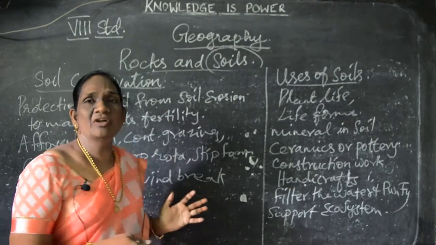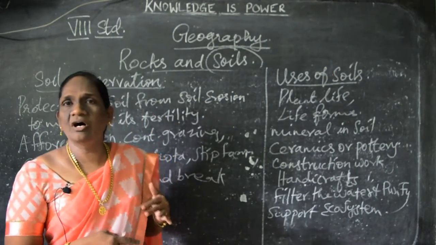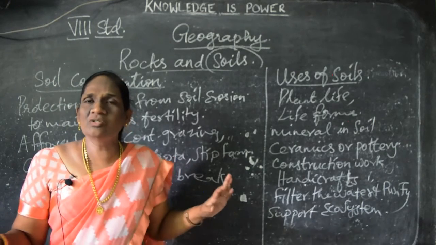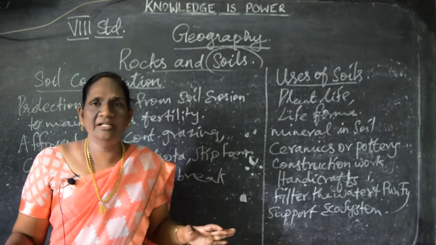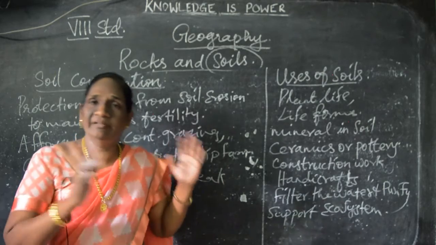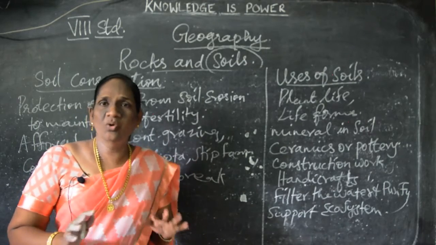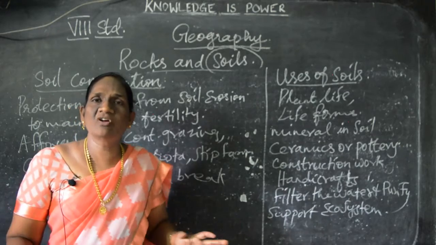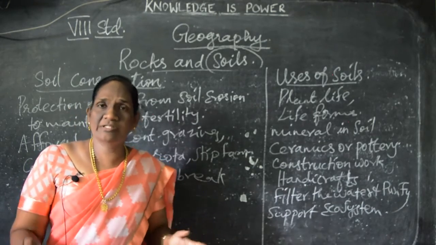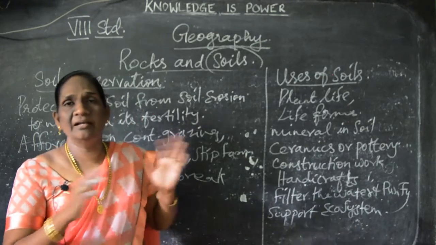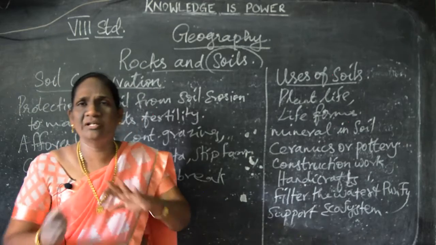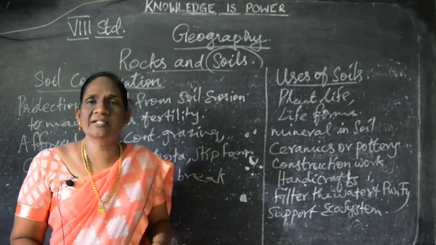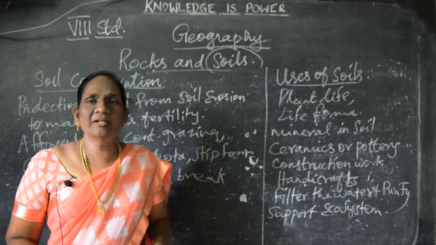So already we saw about the rocks and now we saw about the soil. Rocks and soil are very much useful for the lifestyle of people and even plants and animals. In this lesson we saw about the various types of rocks and their uses, and the soil, the layers, the conservation, erosion, everything. And we finished this lesson, and children, you learn thoroughly.